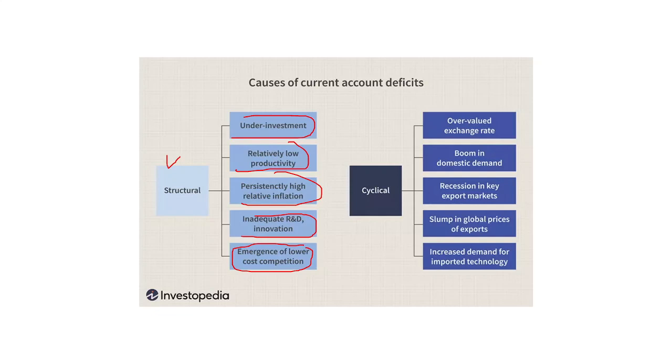Now there are some cyclical reasons due to market factors as well. For example, we have the overvalued exchange rate. Whenever the exchange rate is overvalued, we will encounter the current account deficit. A boom in domestic demand is also going to lead to current account deficit. Recession in the key export markets will lead to current account deficits. A slump in the global prices of exports will also lead to current account deficit. Increased demand for imported technology will also lead to current account deficit.